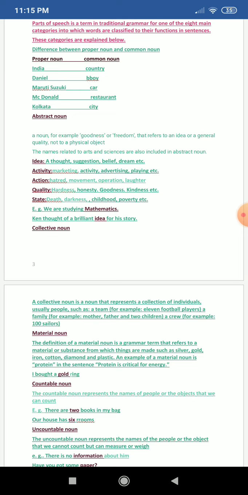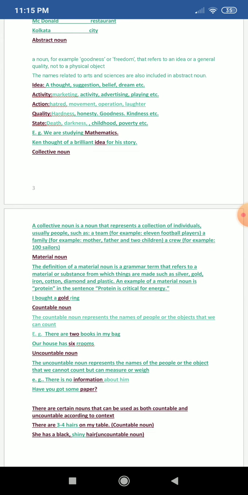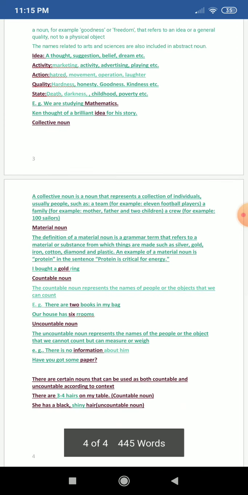One thing to note is that the names related to arts and sciences are also included in abstract noun, means the name of subjects, for example, mathematics, is also an abstract noun. For example, we are studying mathematics. Ken thought of a brilliant idea for his story. So, here, idea and mathematics both are the general quality, and they are not a physical object, so therefore they are abstract noun.